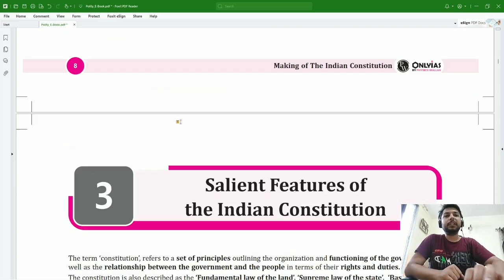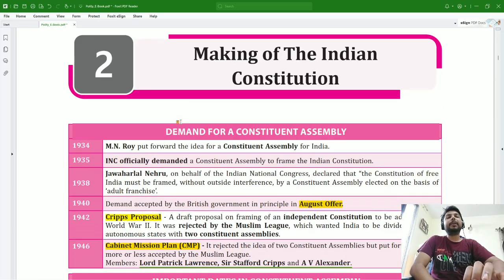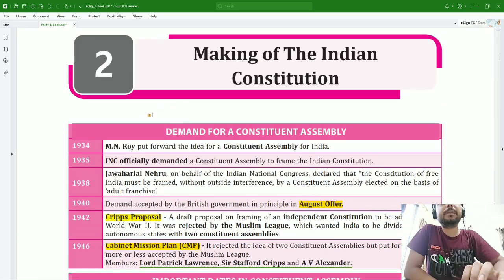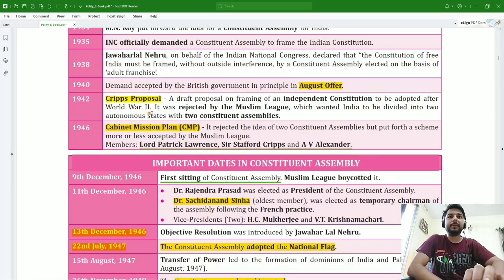Okay, so this chapter on the making of the Indian Constitution comes to an end. Thank you.